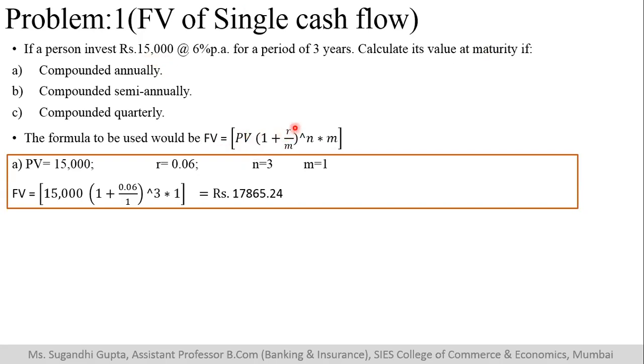Rate of return R is 6%. N, that is period for which I'll keep my investment, 3 years. And you also have M, that is frequency at which it is getting compounded within a year. So it is 1. If you substitute this in the formula, you will get an answer of 17,865.